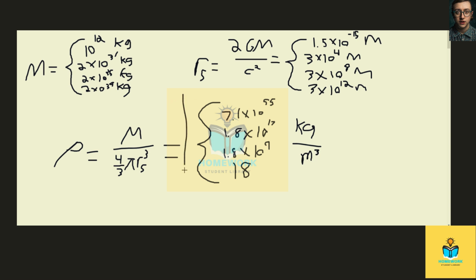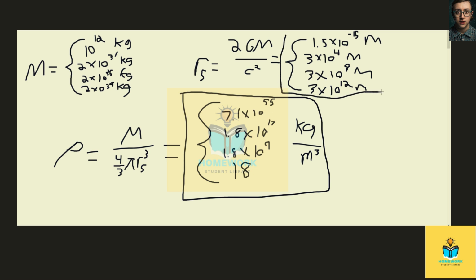So surprisingly, if the density of the black hole were distributed in this way, it would be the smallest black hole with the greatest density and the largest black hole with the smallest density, which does indeed tell us something about how gravity is going to behave around black holes of different size.